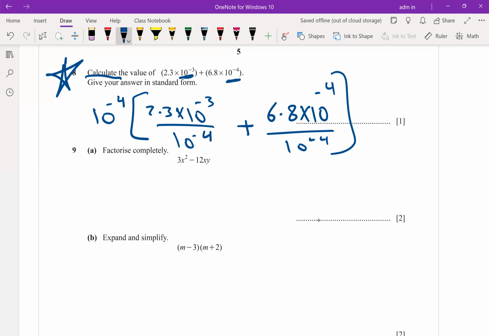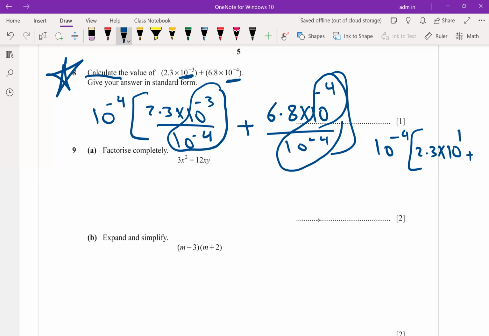After simplifying, it will be 10 to the power of -4 multiplied by... When you divide the same base, subtract the powers. It's 2.3 multiplied by 10 to the power of what? Subtract -3 minus -4. So the answer will be 1. -3 minus -4 will be plus, so the answer will be 10 to the power of 1. Plus, x to the power of -4 divided by x to the power of -4 is 1. So the answer will be 6.8.